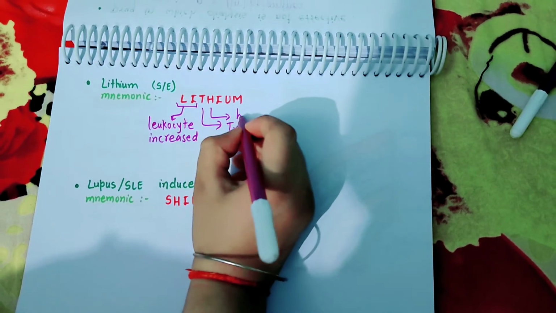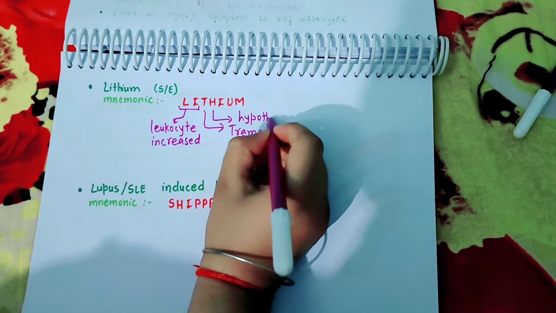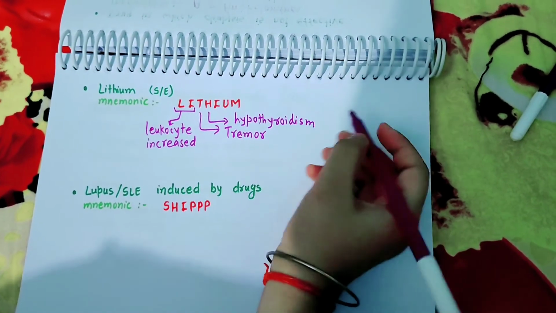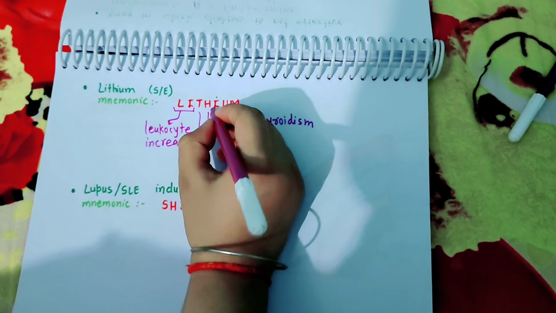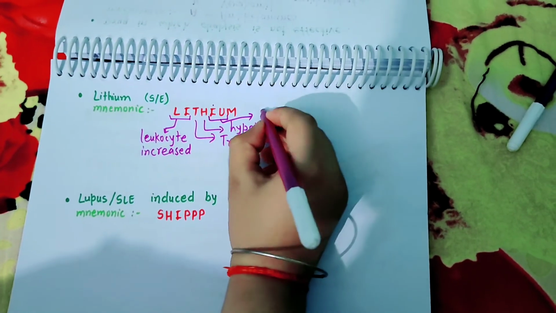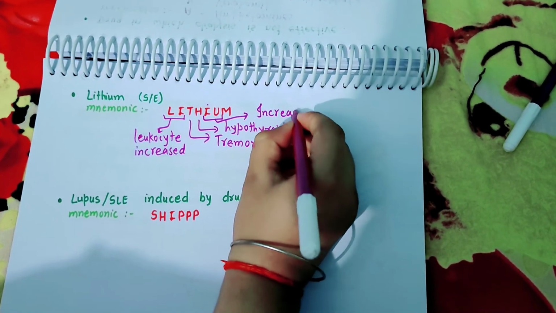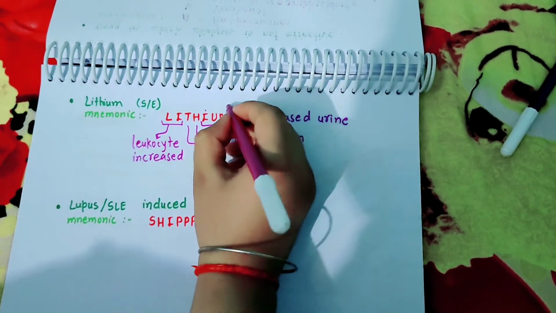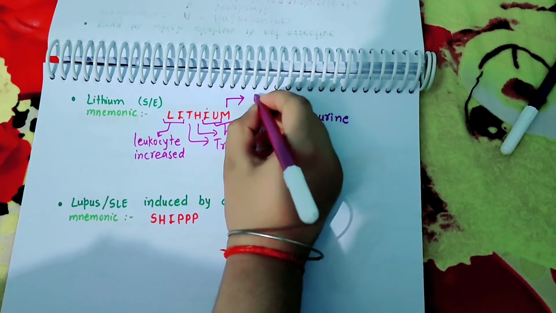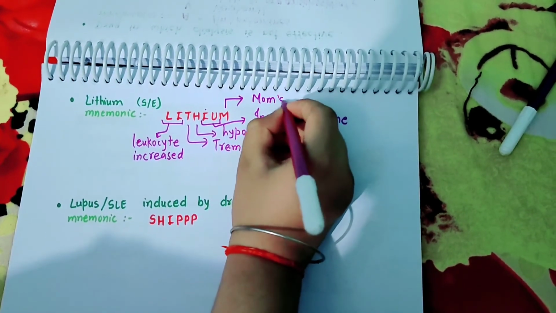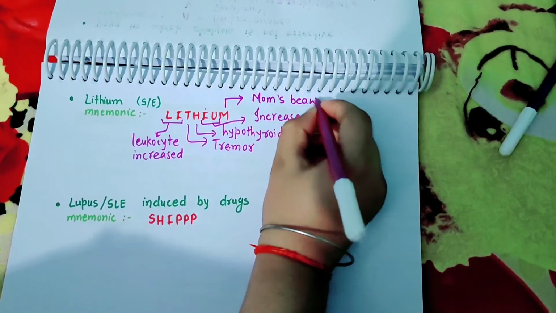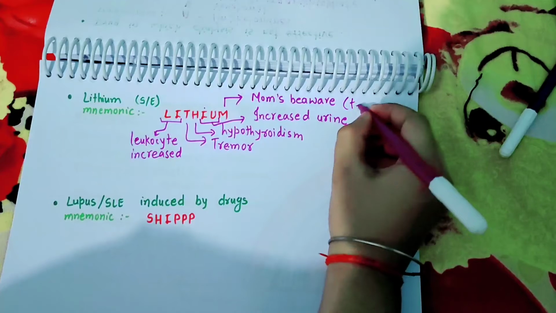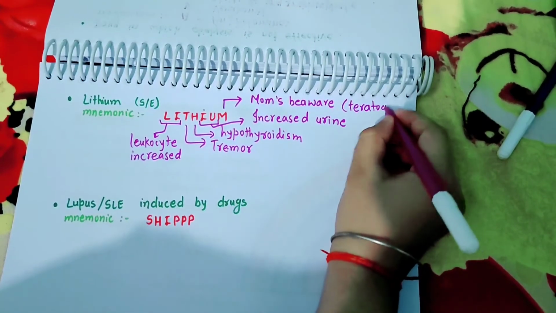H stands for hypothyroidism. U stands for increased urine. And M stands for moms be aware. Moms be aware का मतलब है teratogenic effect to the mother.